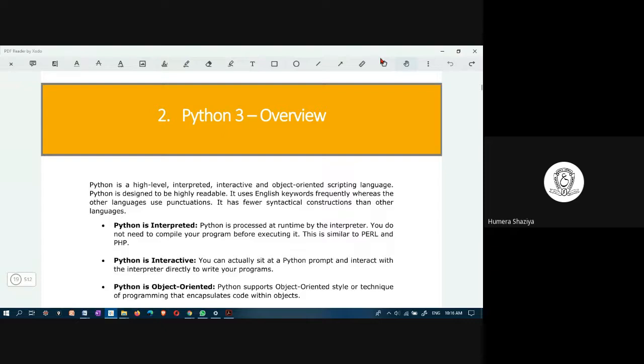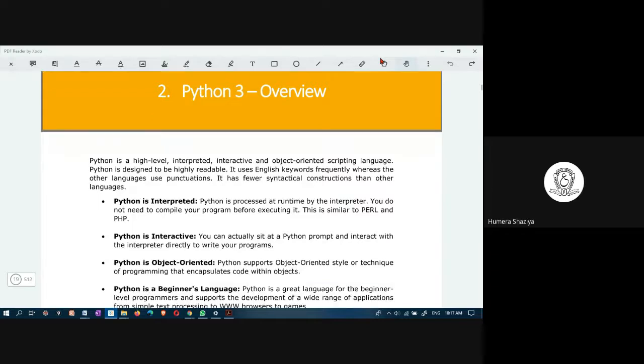Python 3 is very different from Python 2. Nowadays, you don't have to think about Python 2 at all. That is an obsolete version. The current version is Python 3.5 and above. You can use it for your program execution.